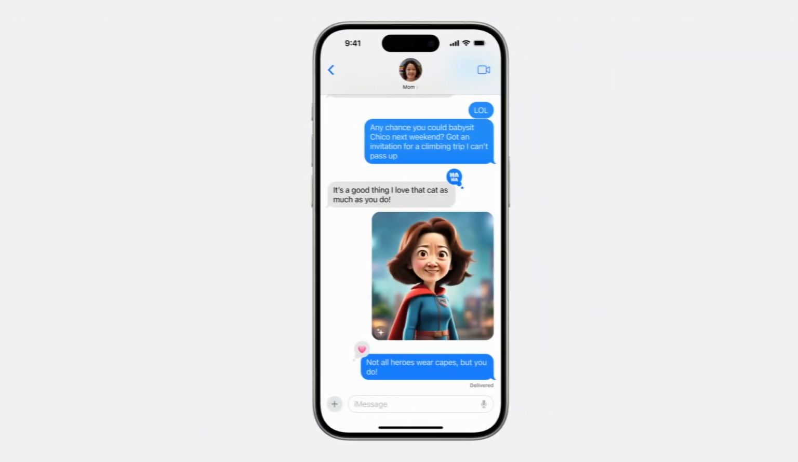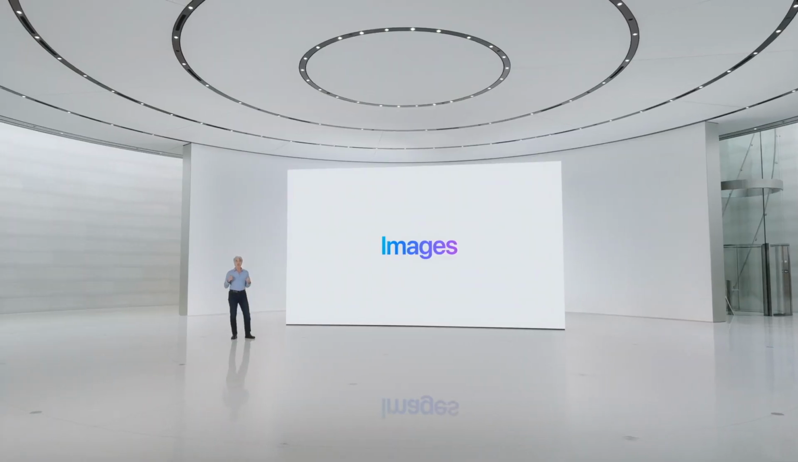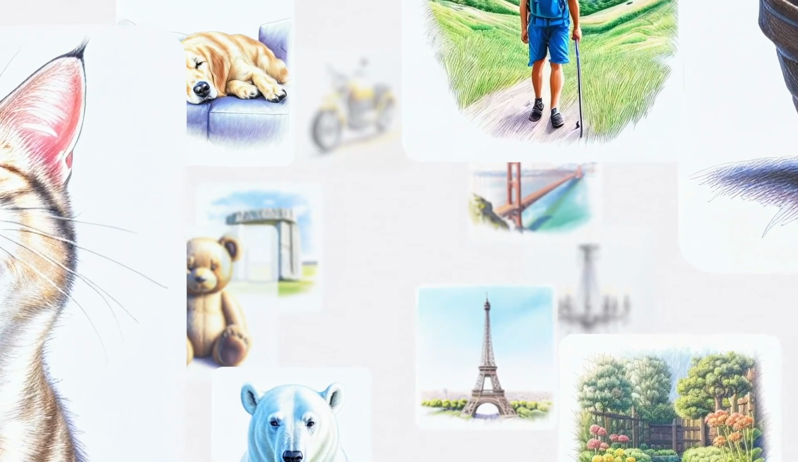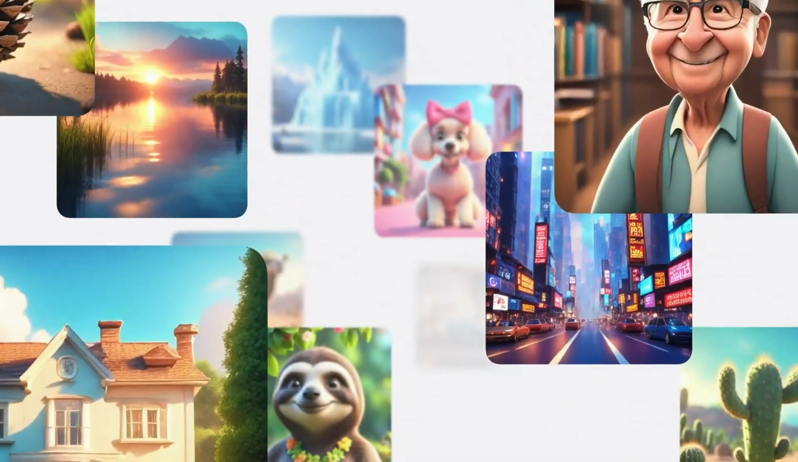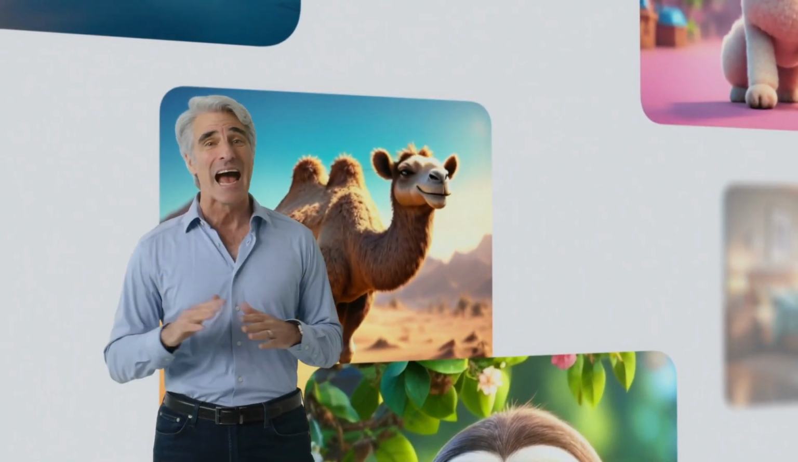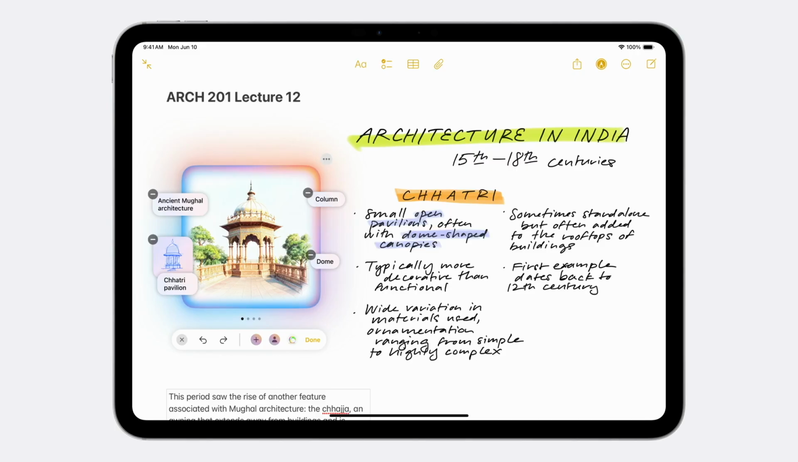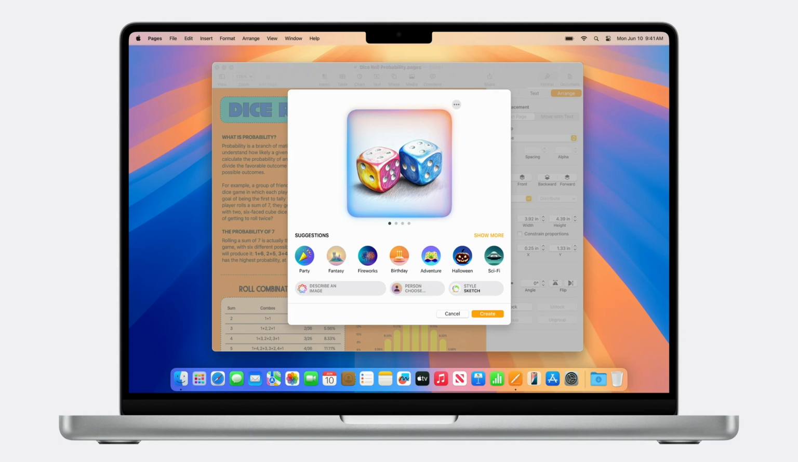And the next time you tell mom that she's your hero, you can send an image of her in a superhero cape to really land your point. You can create images in 3 unique styles: sketch, illustration, and animation. In addition to messages, this experience is built into apps throughout the system, like Notes, Freeform, Keynote, and Pages.